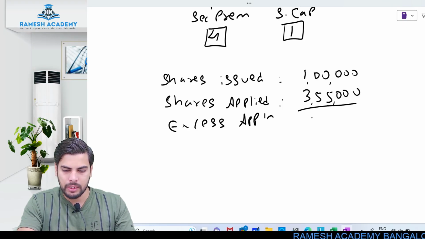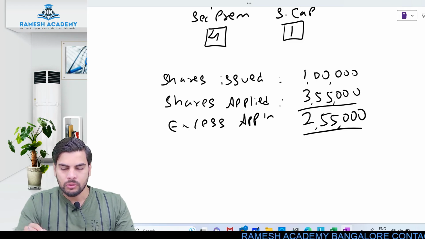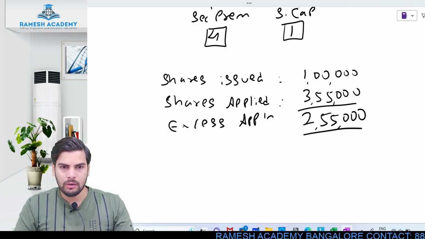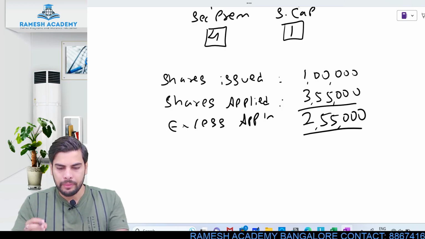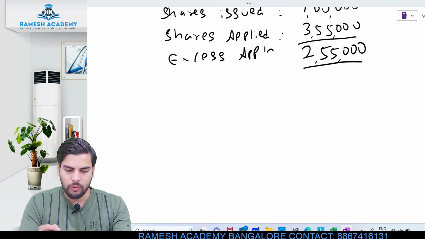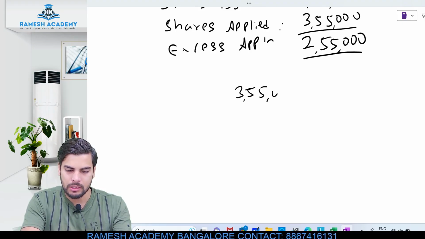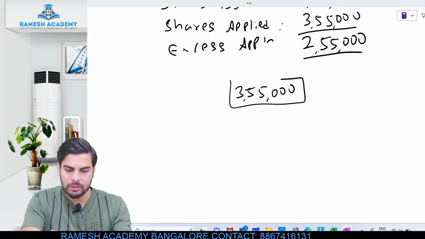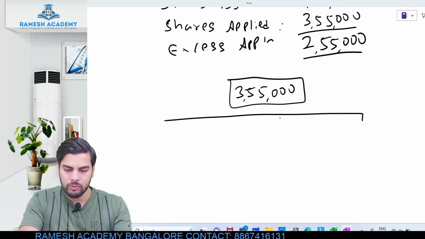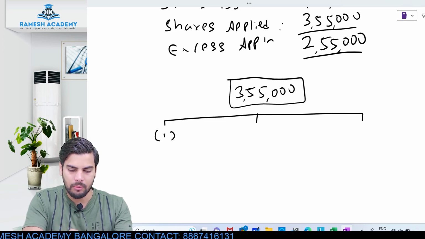So we are receiving excess applications to the extent of 2,55,000. So clearly a sign of what? Clearly a sign of oversubscription. Okay. Now, how are they going to deal with this? That is what has been told over here. So total shares applied was 3,55,000 shares. Now this 3,55,000 shares, they have made into three parts, three categories basically. Okay, so category number 1.